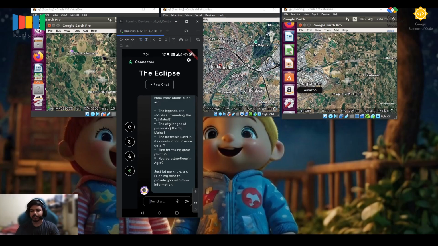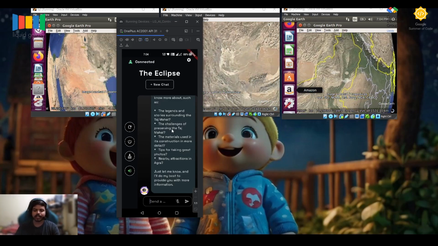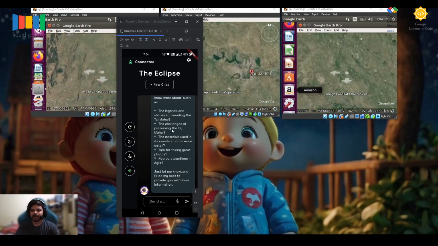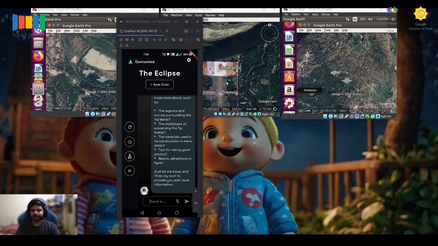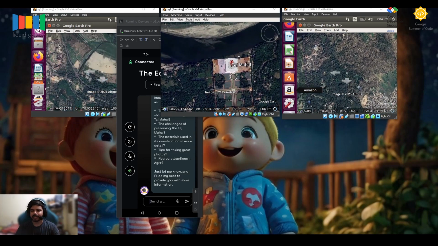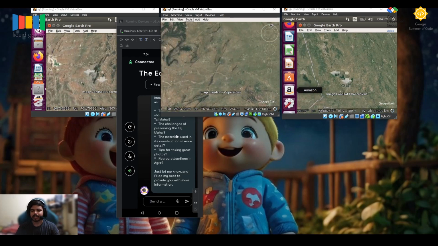You can see that the content has been generated and it is going to redirect us to Taj Mahal directly. Yeah, you can see that we are now at Taj Mahal, and you can see this image.